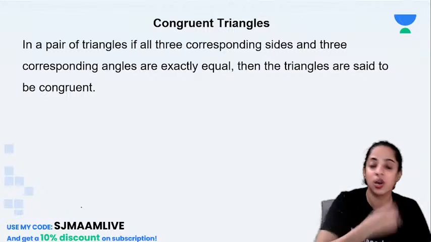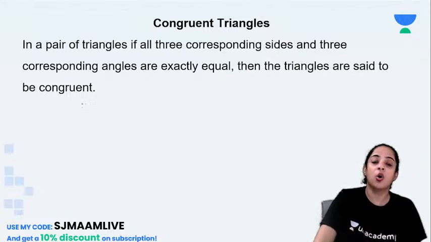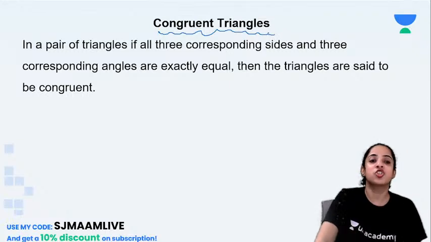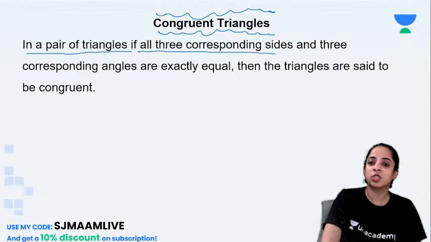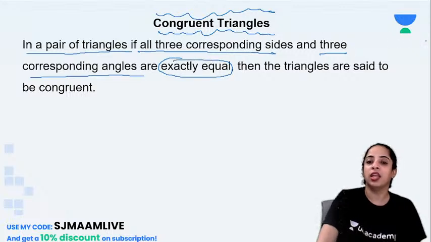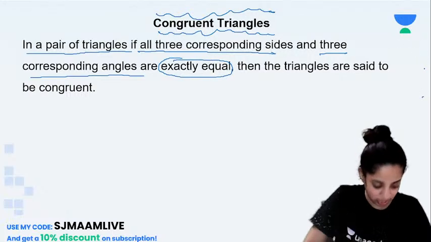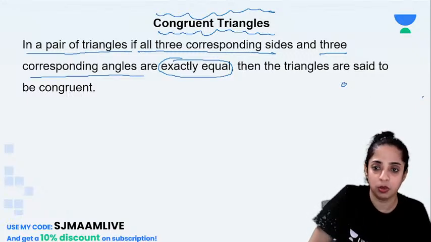Yes. Let's go ahead and understand what congruent triangles are. Okay, congruent triangles. So children, we have already studied what similar triangles are. Now we will be talking about congruent triangles. In a pair of triangles, if all the 3 corresponding sides and the 3 corresponding angles are exactly equal, then the triangles are said to be congruent. Let me draw and show this to you.